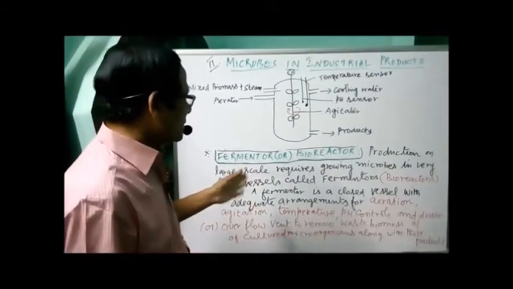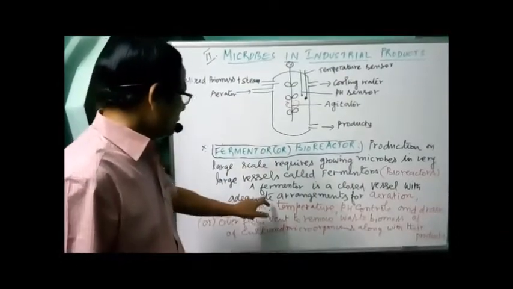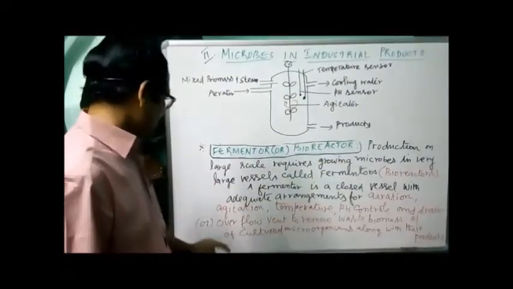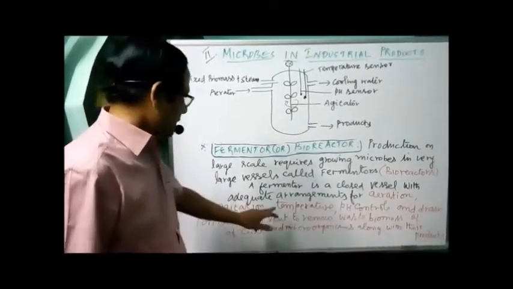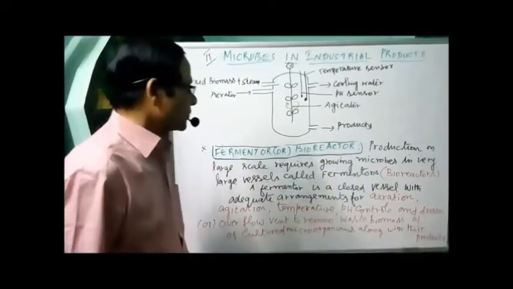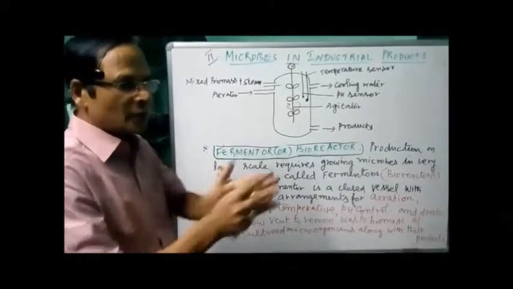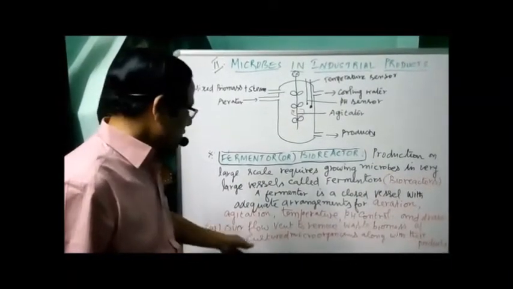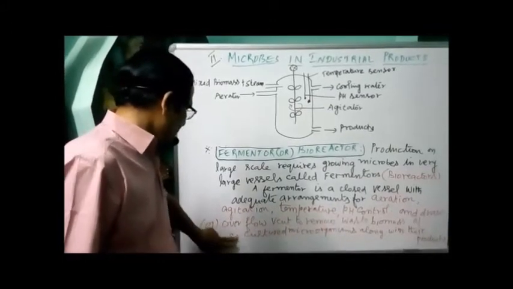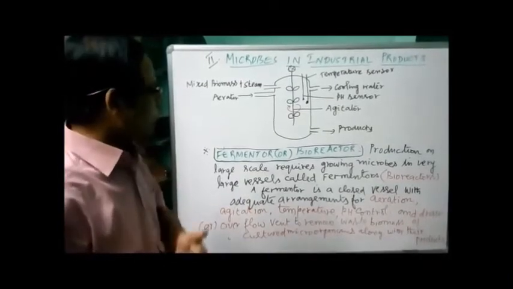So a fermenter is actually a closed vessel with adequate arrangements for aeration, providing oxygen, agitation for mixing, temperature and pH control, and a drain or overflow vent, an outside opening to remove waste biomass of the cultured microorganisms along with their products, the resultant products we need to get.